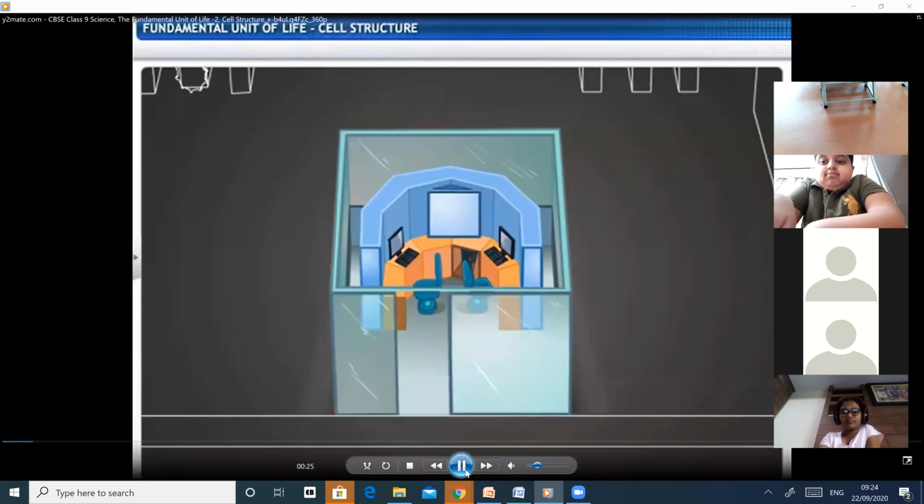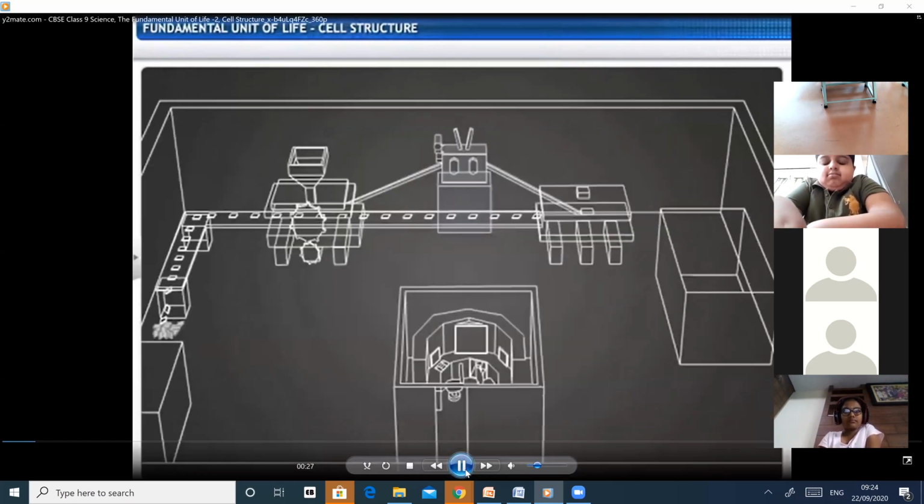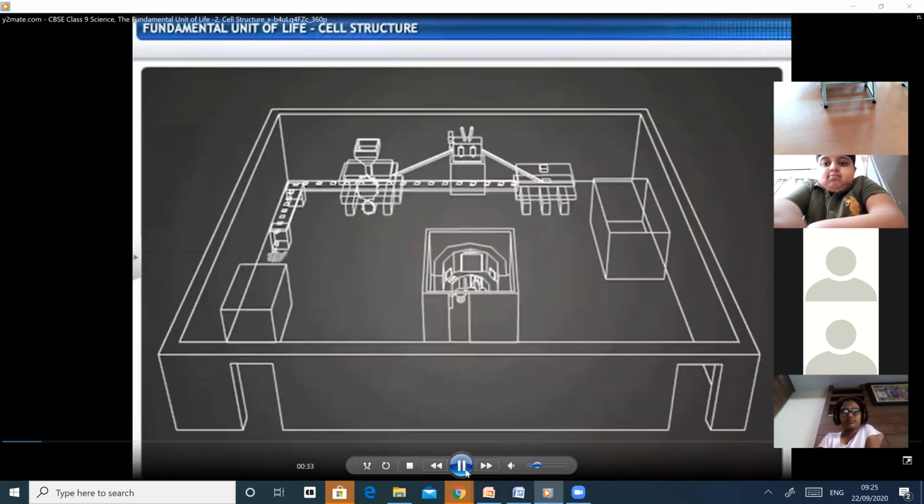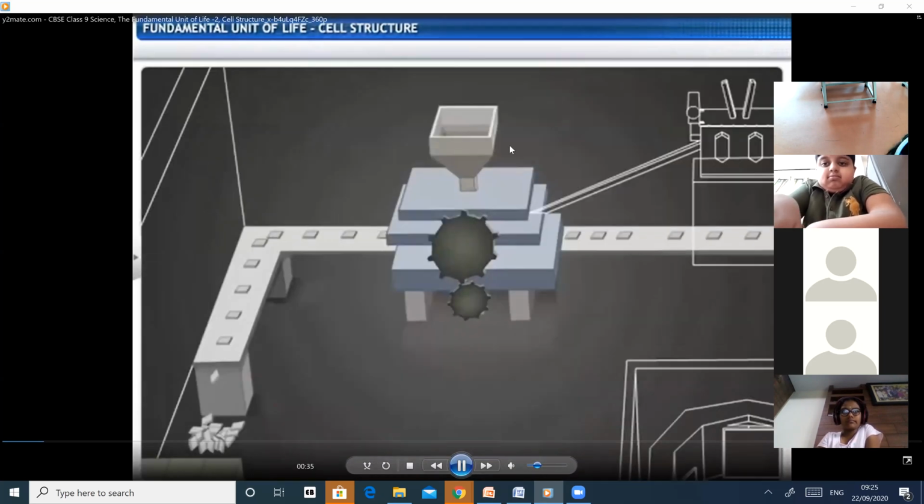Everything is managed from here. Don't miss the power station. It keeps the factory running. This is where all the work is done on machines.